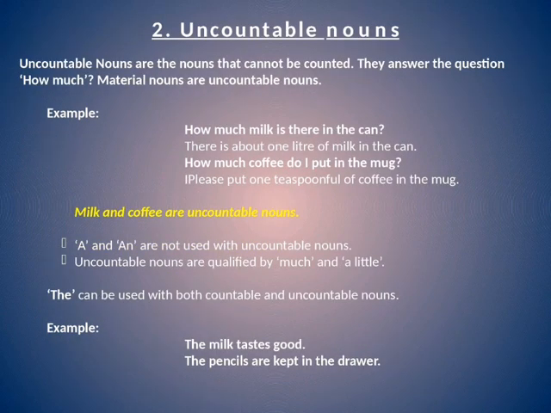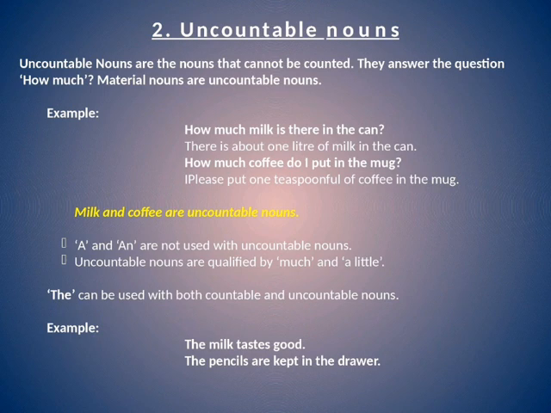Now next is uncountable nouns. Nouns that cannot be counted are called uncountable nouns. A noun used in answer to the question how much is an uncountable noun. For example, how much milk is there in the can? So how much is given here. So it is an uncountable noun. Now milk is an uncountable noun. There is about 1 liter of milk in the can. We cannot count. We just give an approximate idea.